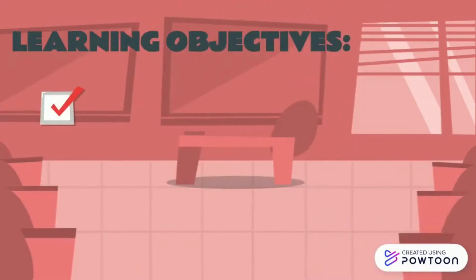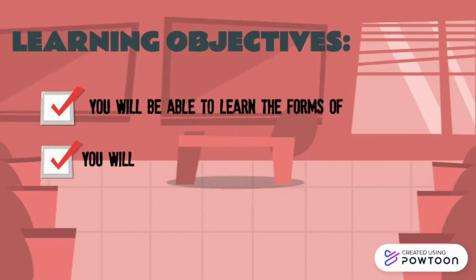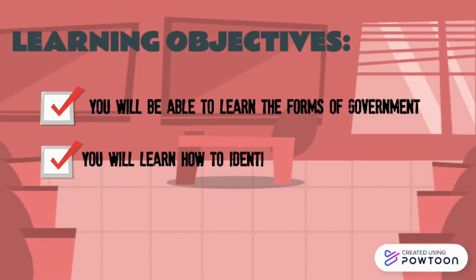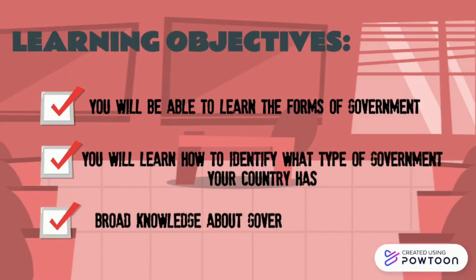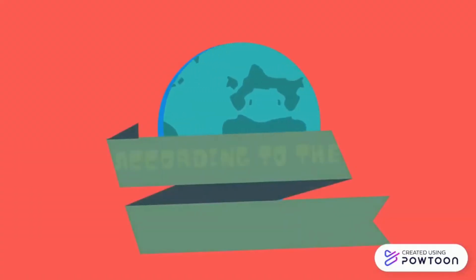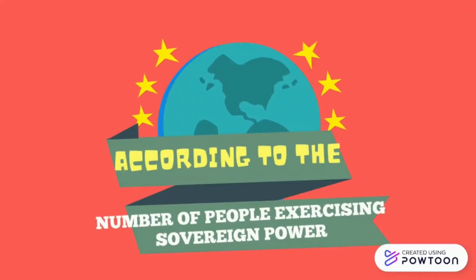These are the following intended learning outcomes. Number 1, you will be able to learn the forms of government. Number 2, you will learn how to identify what type of government your country has. And the third one is you will have a broad knowledge about government. Let us first define the number of people exercising sovereign power.